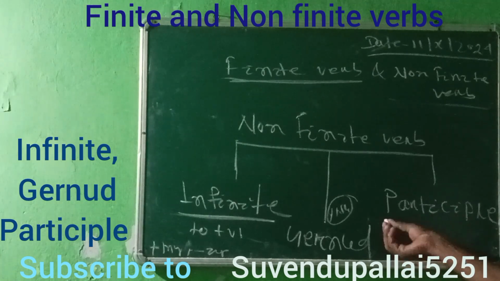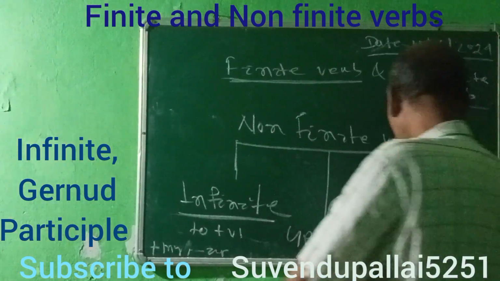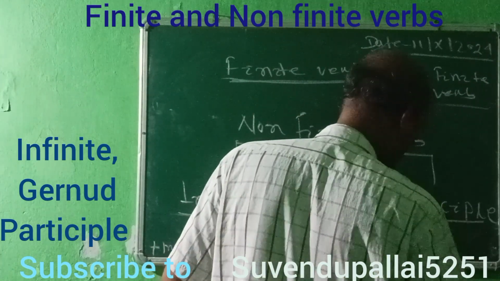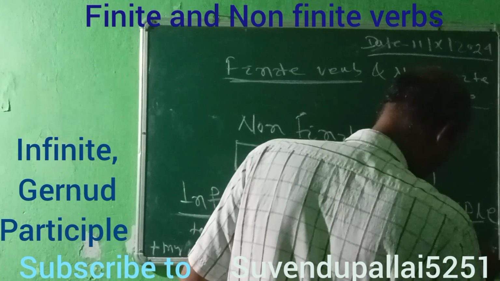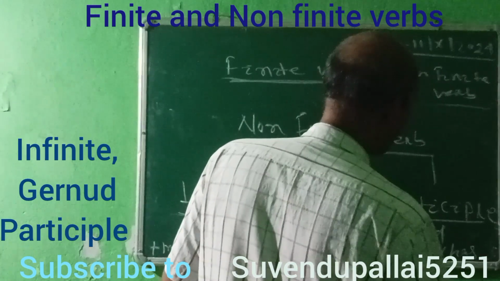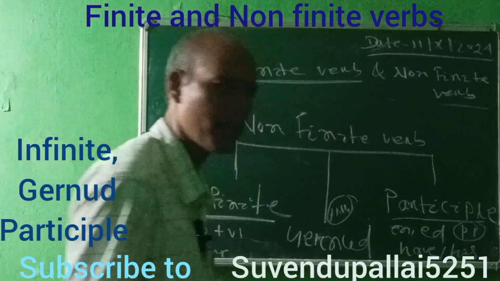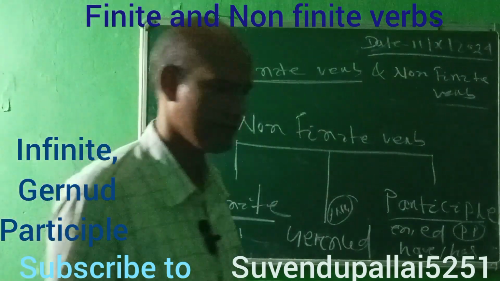Then the third one is participle. Here in a non-finite verb, you add en, ed or have. Here the third form of the verb, the past participle, you are using. So this is called participle.